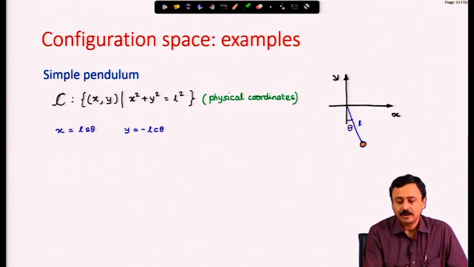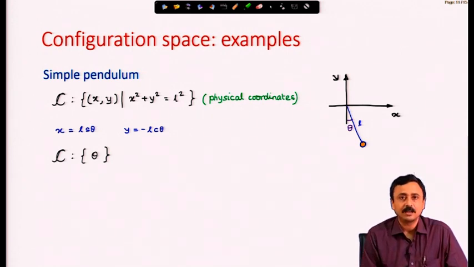But I can represent these x and y in terms of another coordinate, which is theta, the angular coordinate, which also in this particular case I can measure. And therefore, the configuration space, which will not have any constraints, is only represented by this theta. So, the configuration space in the case of a pendulum has only theta as the coordinate. Therefore, we have 1 degree of freedom. This system has 1 degree of freedom.